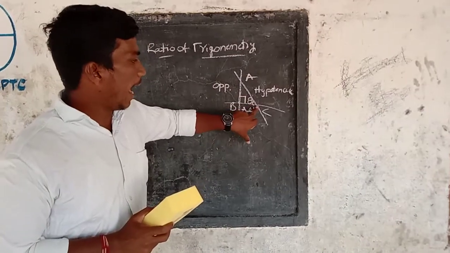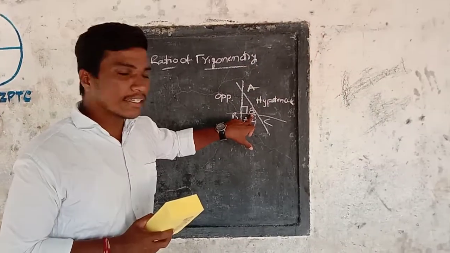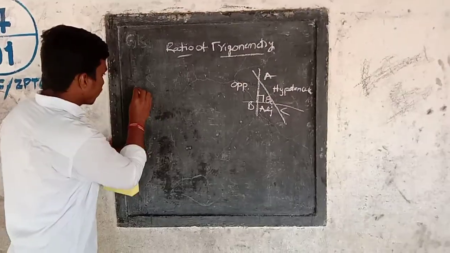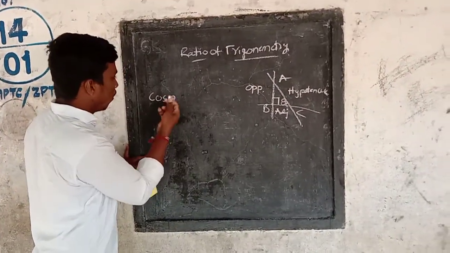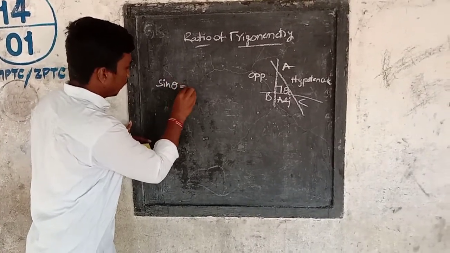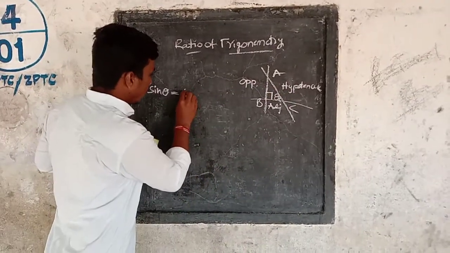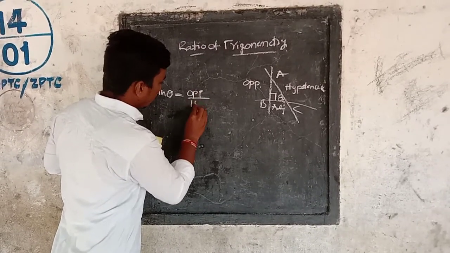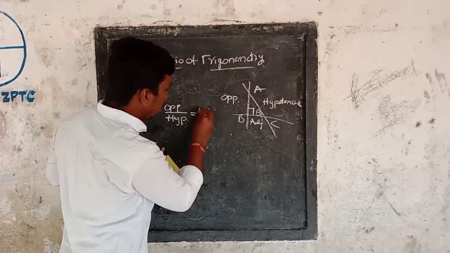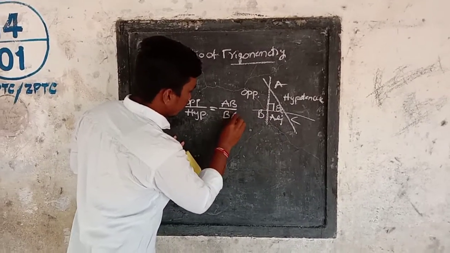In this right angle triangle, angle C, theta, gives my ratios of trigonometry. Only angle theta will help in finding the ratios of trigonometry. The first one is sin theta: opposite side by hypotenuse, opposite upon hypo. Here the opposite side is AB and hypotenuse is AC.